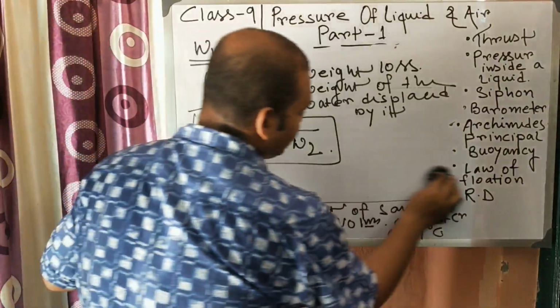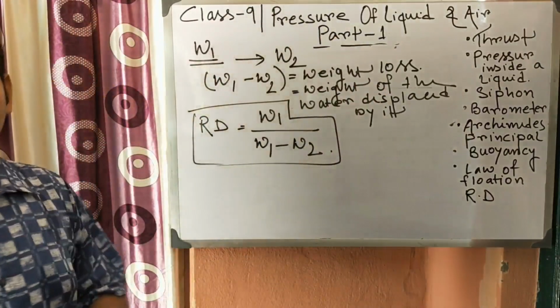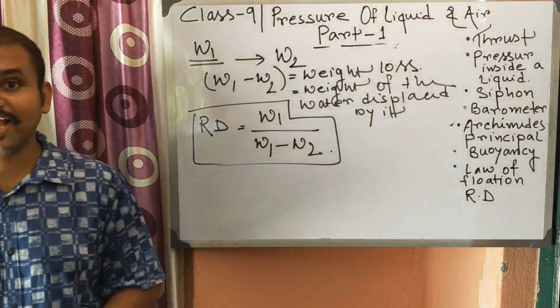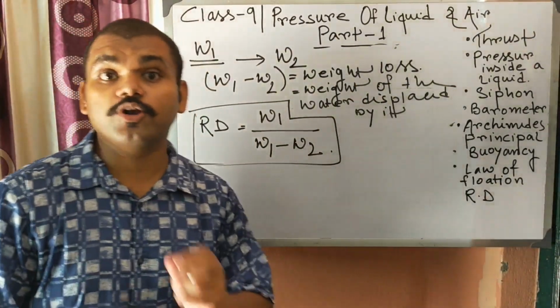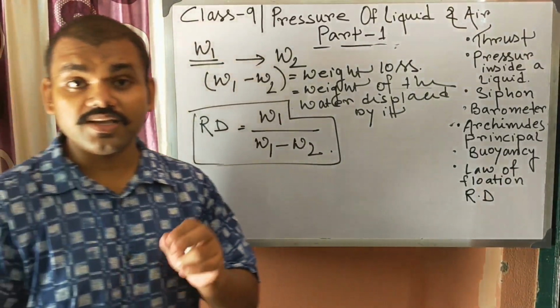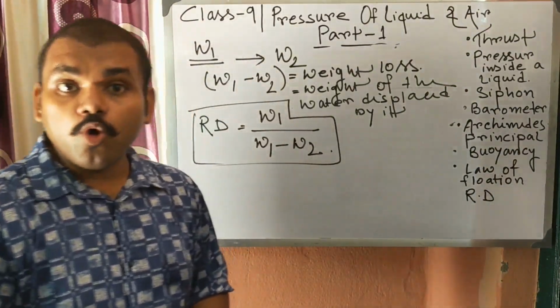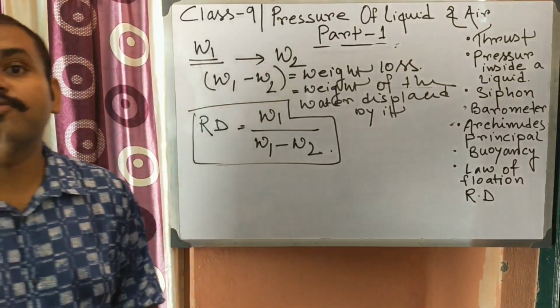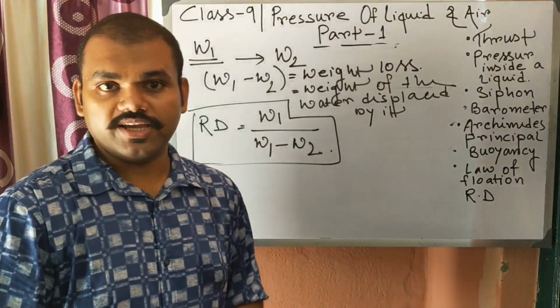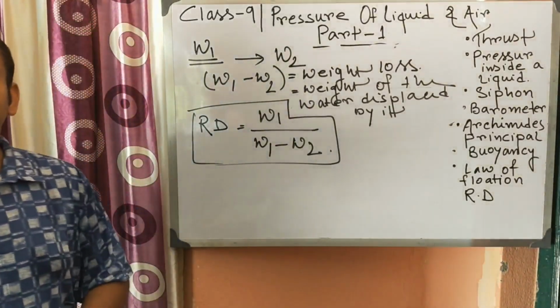Suppose the relative density of mercury is 13.6. What does it mean? It means that an equal volume of mercury is 13.6 times heavier than an equal volume of water. Okay, so this is the meaning of relative density.